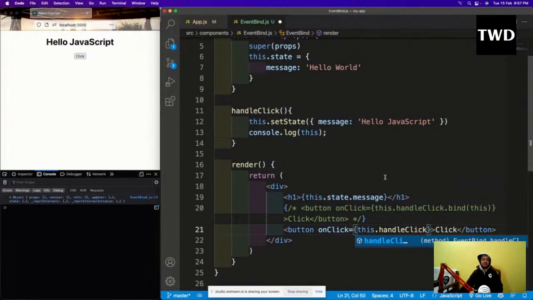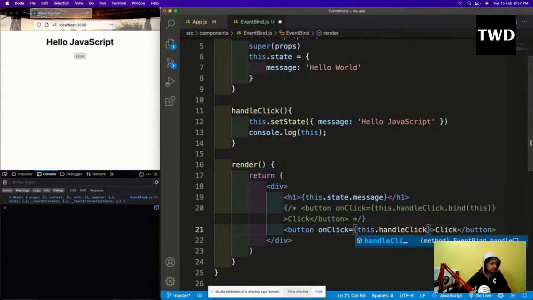Declarative functions will have their own this environment. Why this.bind again? It doesn't have its own this. If you don't do binding, it was giving an error, as you might have seen, because you have to learn a bit more about this also. The problem is that the this keyword was not bound with this function. That is a problem in class based components. It was not bound there actually.